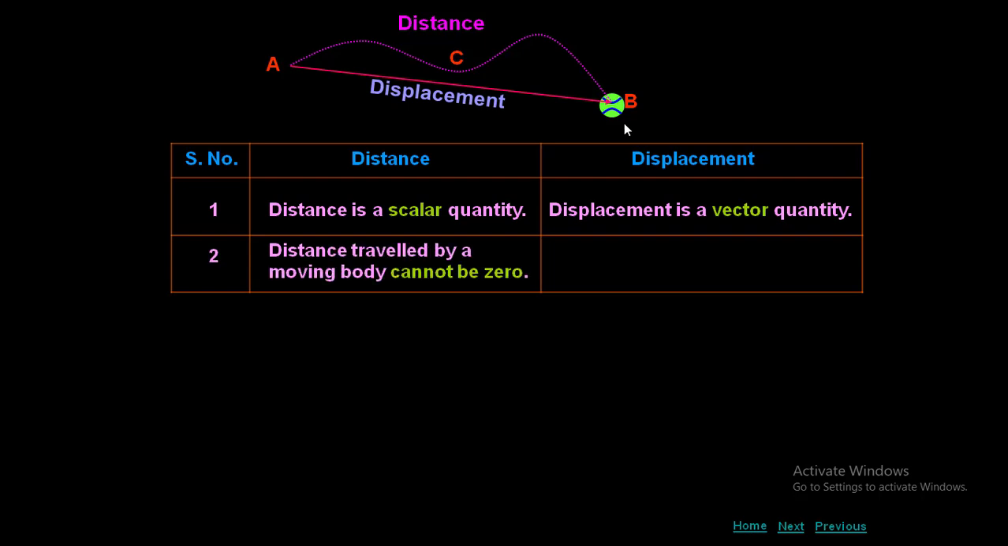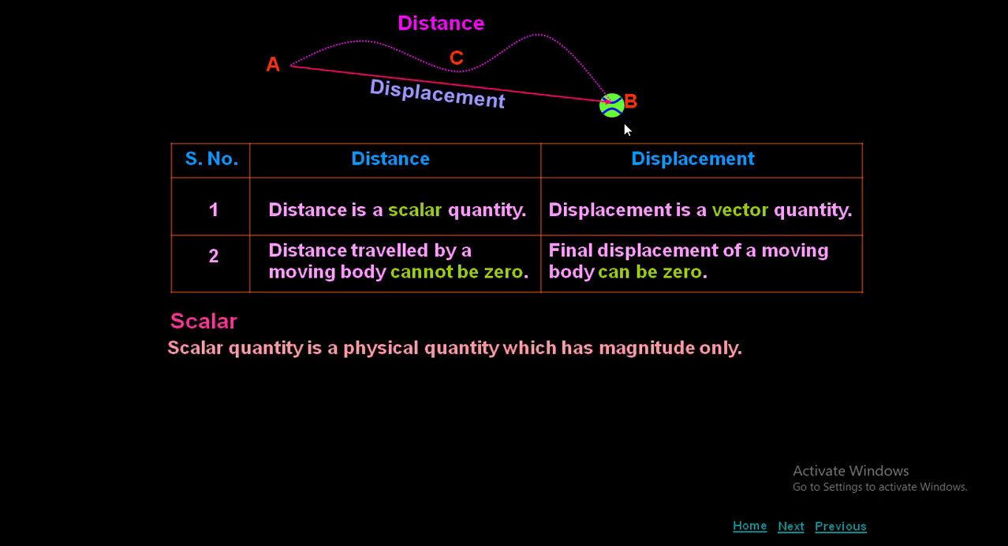Distance traveled by a moving body cannot be zero, but displacement can be zero. Already we have seen this in the example. What do you mean by scalar actually? It is a physical quantity which has only magnitude, but there is no direction. Example: length, mass, time, speed, energy, etc.